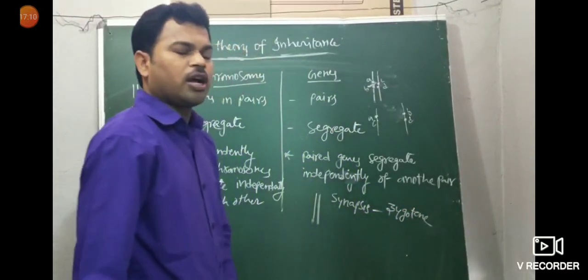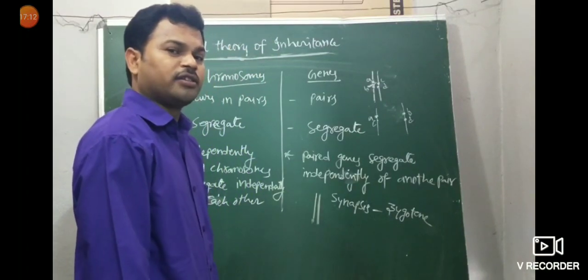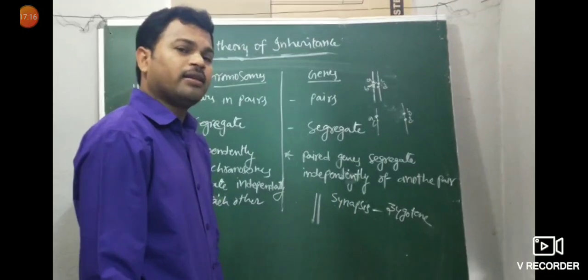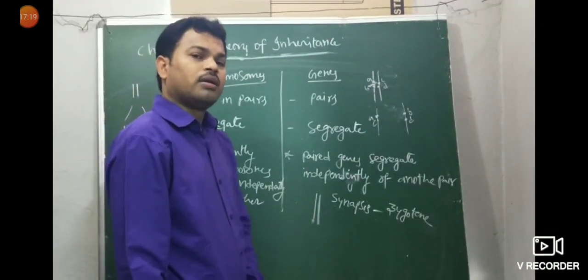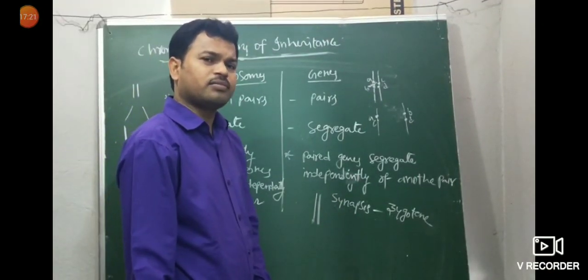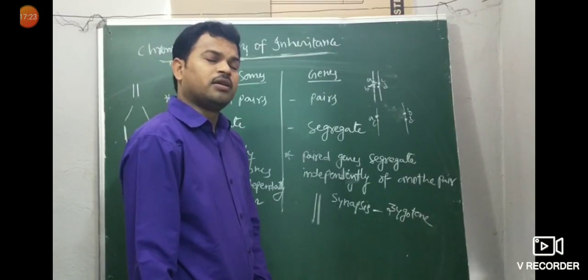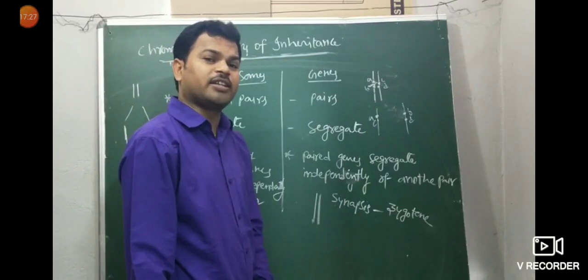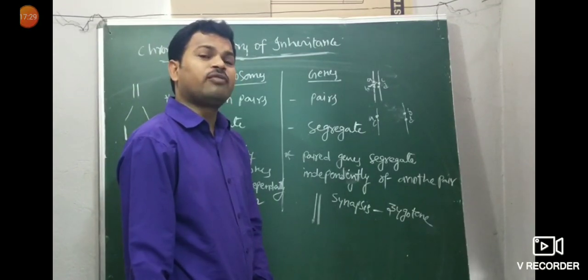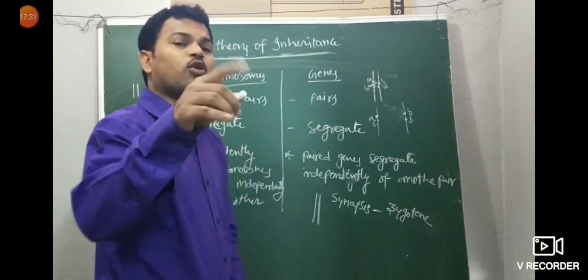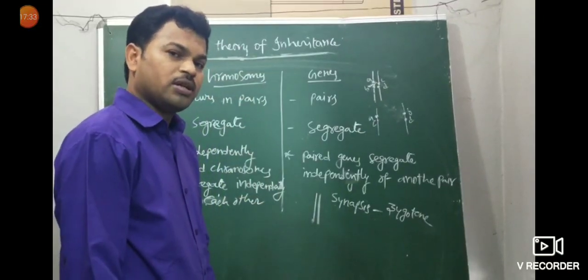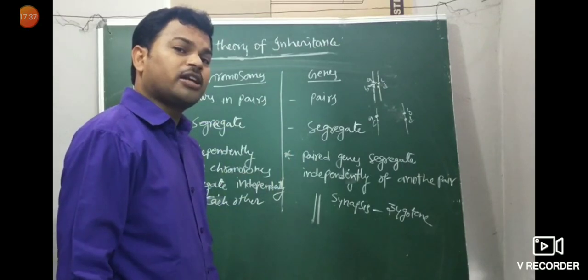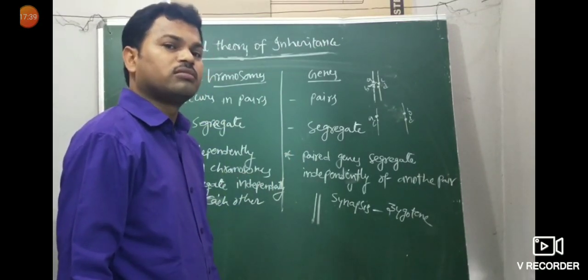Pairing of homologous chromosomes is a bivalent. Synapsis or synaptonemal complex forms in zygotene. Then pachytene. What happens? Transfer of genetic information, transfer of genetic characters in between non-sister chromatids of homologous pairs of chromosomes.